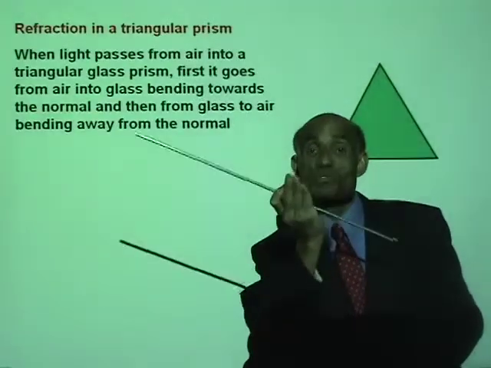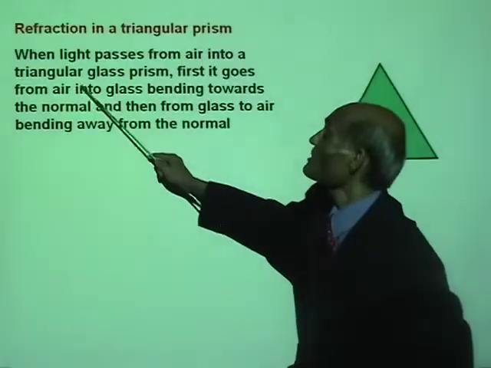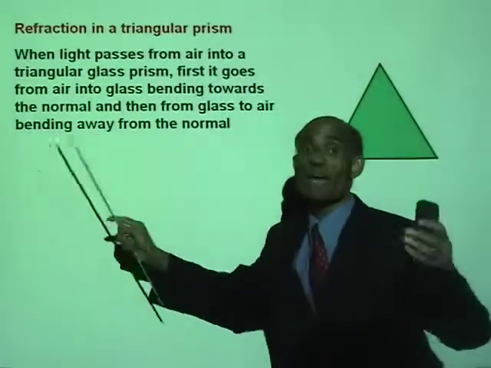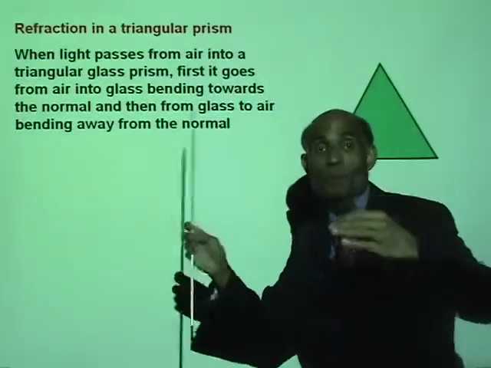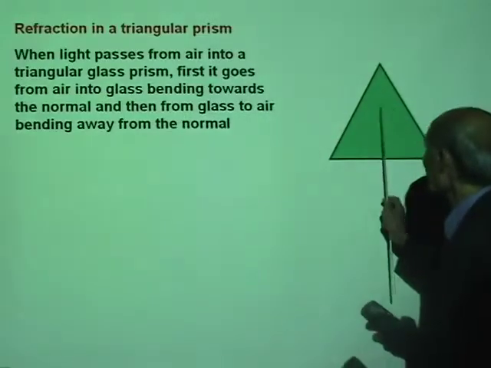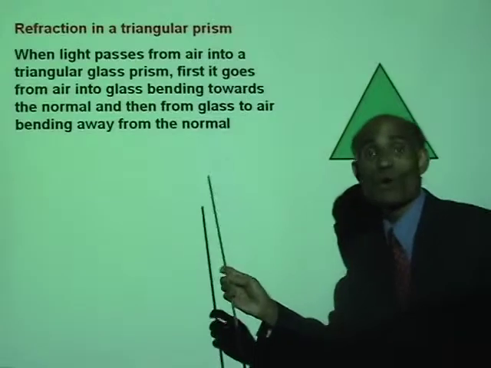It will bend towards the normal. So when light passes from air into a triangular prism, first it goes from air into glass, bending towards the normal. Then it has to go from glass into air, bending away from the normal.